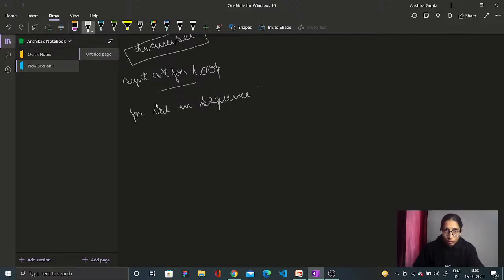Okay, now below there will be the indentation after 4 spaces: 1 2 3 4. Correct? For loop body it is. The body of the loop will start here. Here val is your variable that takes the value of an item inside the sequence on each iteration. And the loop will continue until we reach the last item in the sequence.